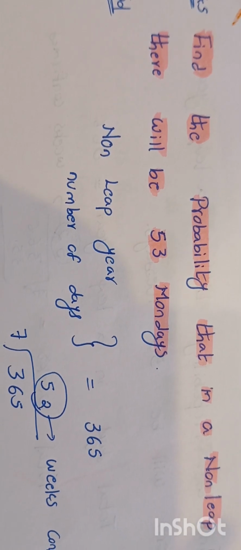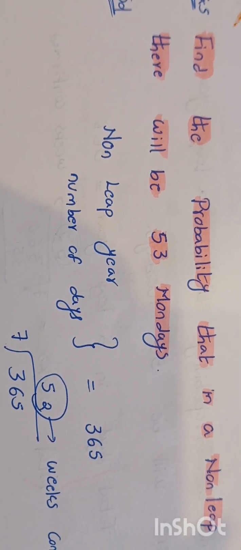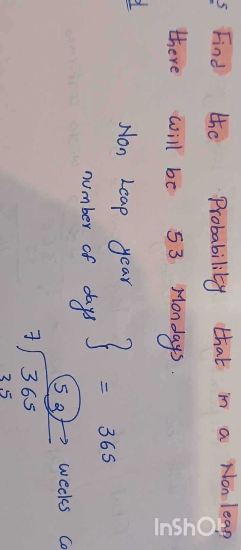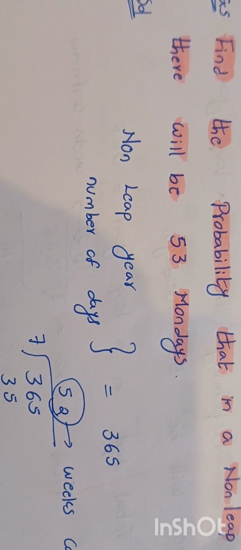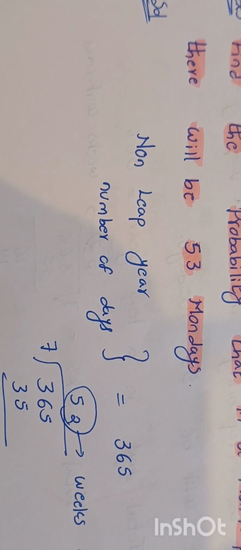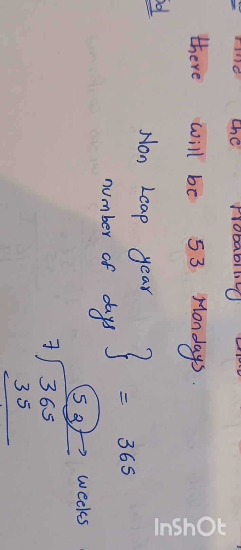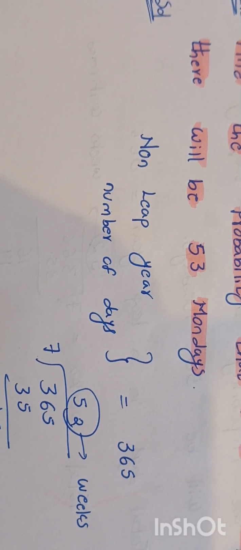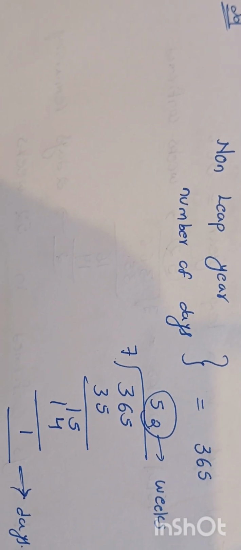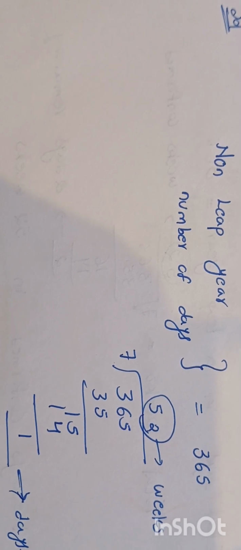Find the probability that in a non-leap year there will be 53 Mondays. The number of days in a non-leap year is 365. For 365 days we have to find the number of weeks. We have to divide by 7 because the days in a week are 7. We will get 52 weeks by dividing by 7. The remainder is 1. That means there will be one remaining day.